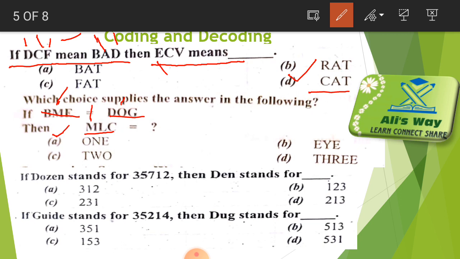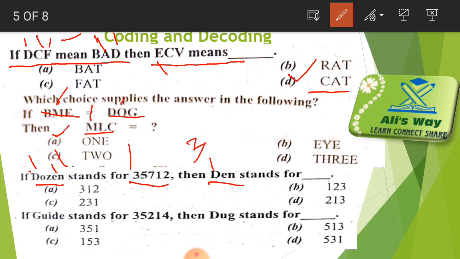These codes were in letters. Now here are some codes in numbers. Dozen is coded as the number 35712, and what will be the number code of Den? The very simple trick for this is that Den has D, E, N, and dozen also has D, E, and N. So we will see which number is the code of which letter. Here 3 is the code of D. So in Den, for D we will write 3.